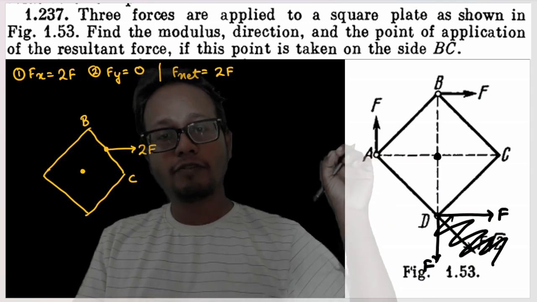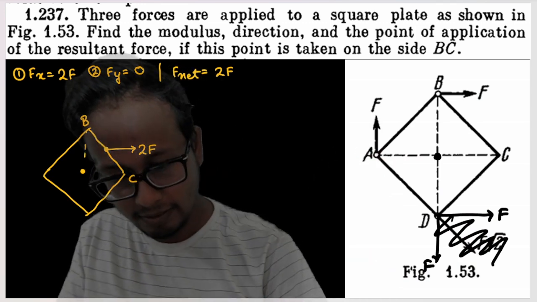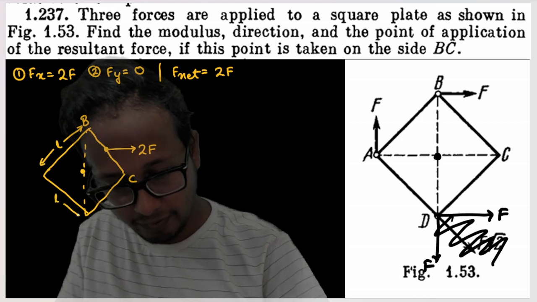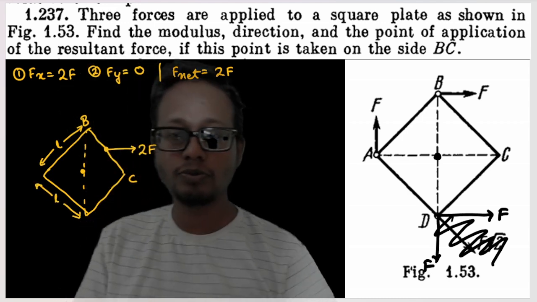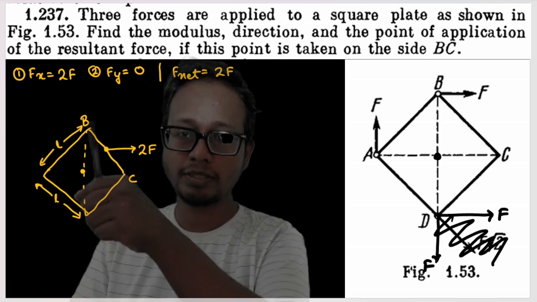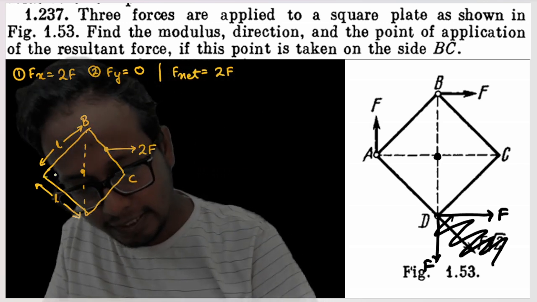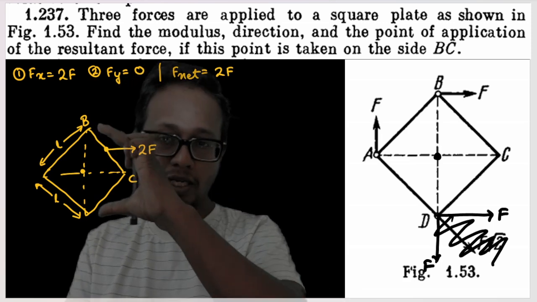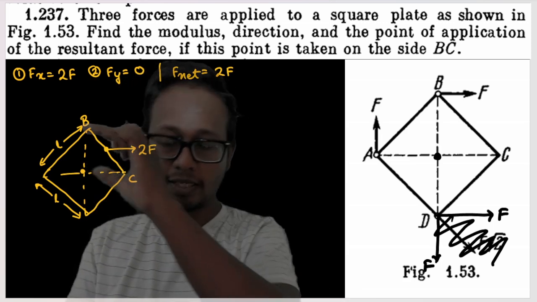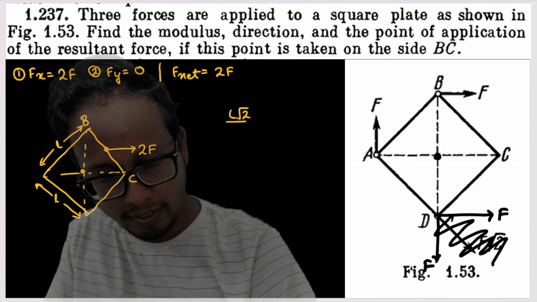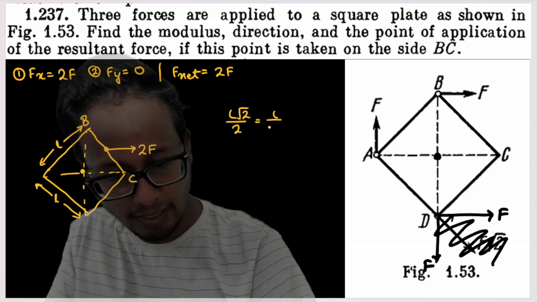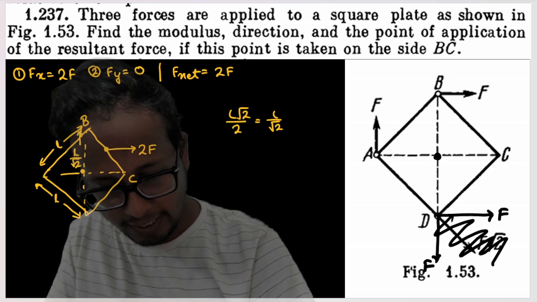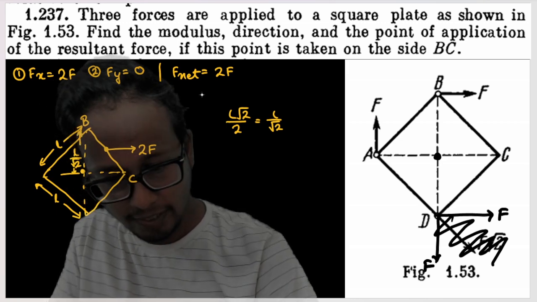Now first thing is, what is the length of the diagonal? If all the sides are of length L, in a square plate, the length of the diagonal is nothing but the under root of L square plus L square, which is L root 2. And this diagonal is also L root 2. So if the total length of the diagonal is L root 2, what is half of the diagonal? L root 2 divided by 2, which is nothing but L by root 2. So half of this diagonal is nothing but L by root 2. This is half the diagonal of a square.